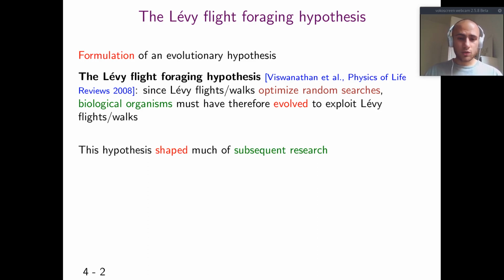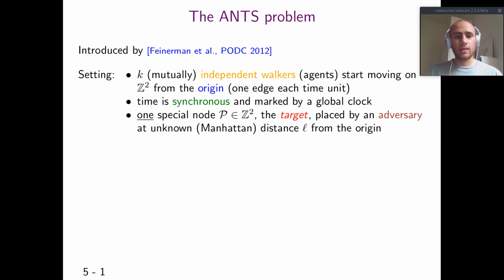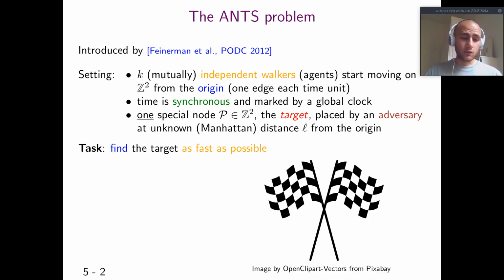This has shaped much of subsequent research, and we chose to focus on one search problem, the ants problem, which is a known problem in the distributed computing community. It was first introduced by Feinerman et al. in PODC 2012, in which we have k independent walkers that start moving in the infinite two-dimensional grid from the origin. They move one edge each time unit, in synchronous time, and there is also one special node, P, the target, which is placed by an adversary at a known Manhattan distance L from the origin. The task, of course, is to find the target as fast as possible.